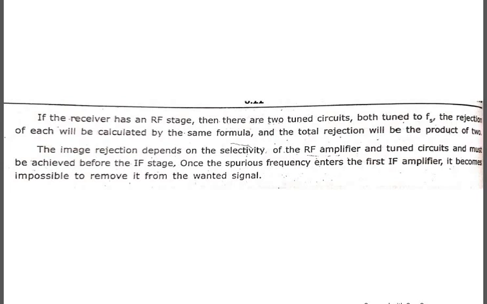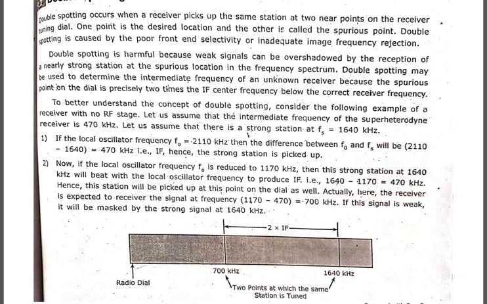Now the last topic we are going to see is double spotting. So now see what is meant by double spotting. Double spotting occurs when a receiver picks up the same station at two near points on the receiver tuning dial. I am the receiver, taking the same station at two nearer points. One I am getting from one transmitter, and one more I am also getting from another. So I will be picking up two at a point.